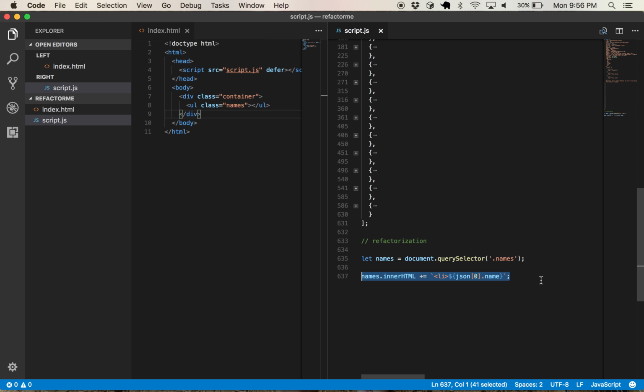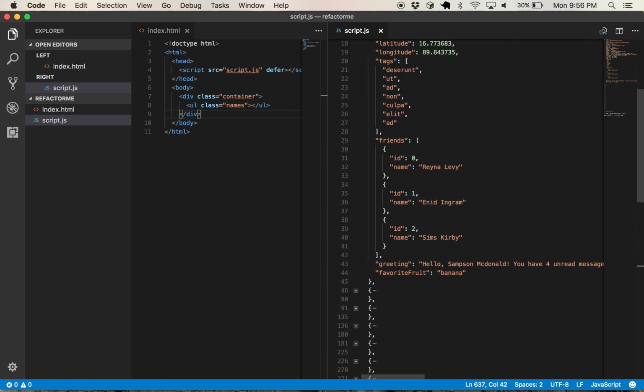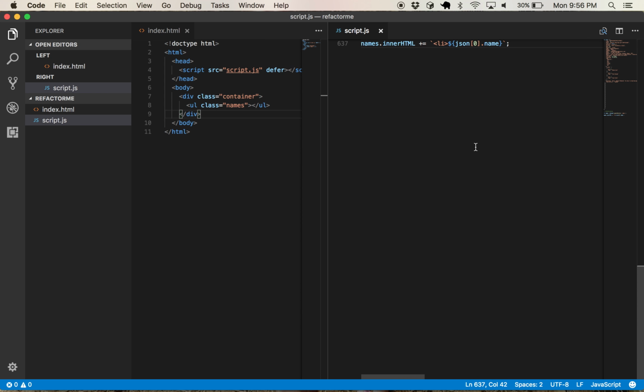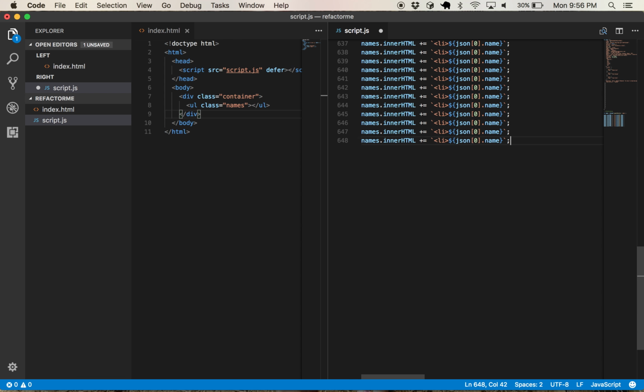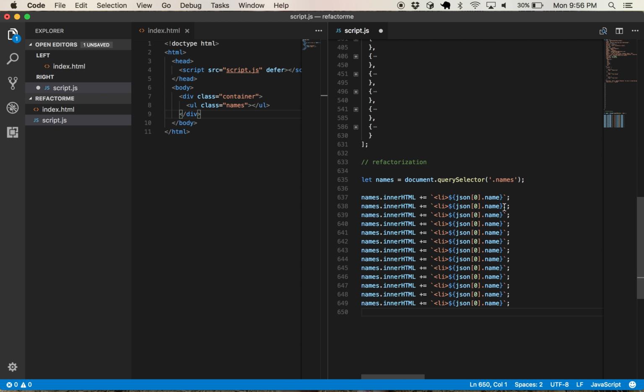So let's keep working here. I think we said we had 13? Let's just keep going. 2, 3, 4, 5, 6, 7, 8, 9, 10, 11, 12, 13. Change this to 1, 2, 3, 4, 5, 6, 7, 8, 9, 10, 11, 12. Let's see. Is there the 13th one?